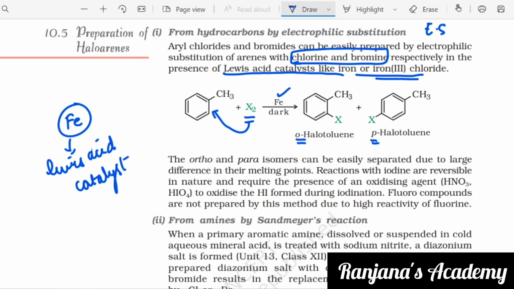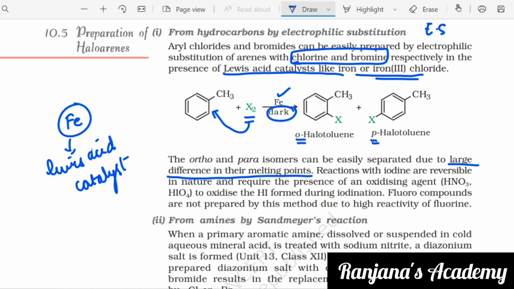Fine. So when you take this compound and react it with a halogen in the presence of iron or iron chloride, what you get is ortho-halotoluene or para-halotoluene. This reaction has to take place in dark conditions. The ortho and para isomers can be easily separated due to the large difference in their melting points. Why? Because ortho has a very low melting point, whereas para has a high melting point because it is a symmetric and